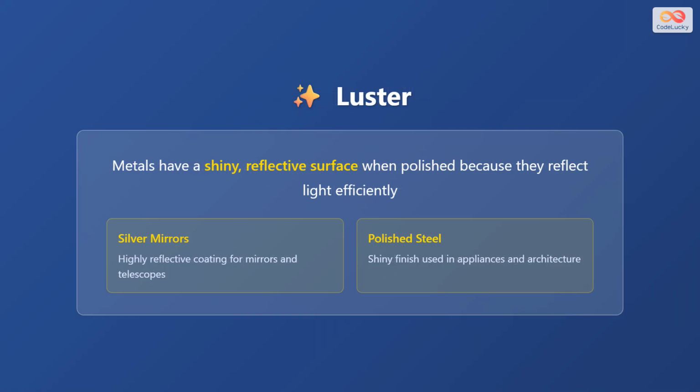Luster refers to the characteristic shine and reflective quality of metal surfaces. When polished, metals reflect light efficiently, creating their distinctive bright appearance. This happens because the free electrons in metals interact with light waves, bouncing them back to our eyes. Silver is used as a highly reflective coating for mirrors and telescopes because of its exceptional luster. Polished steel showcases this property in everyday items like appliances and architectural elements, where its shiny finish adds both beauty and functionality.